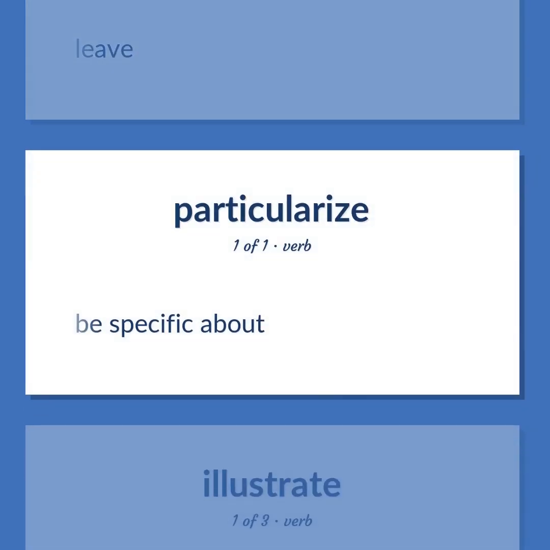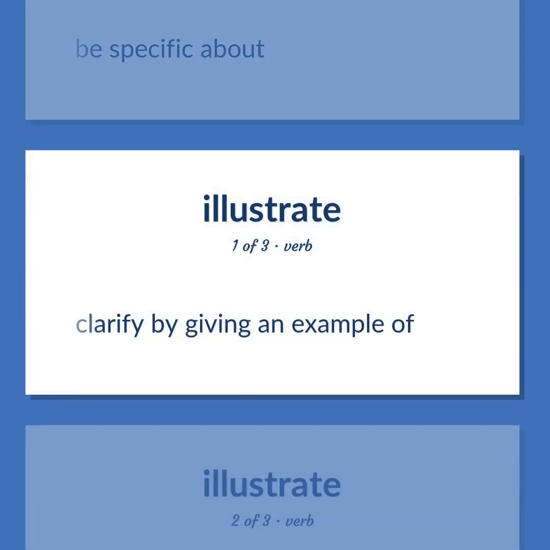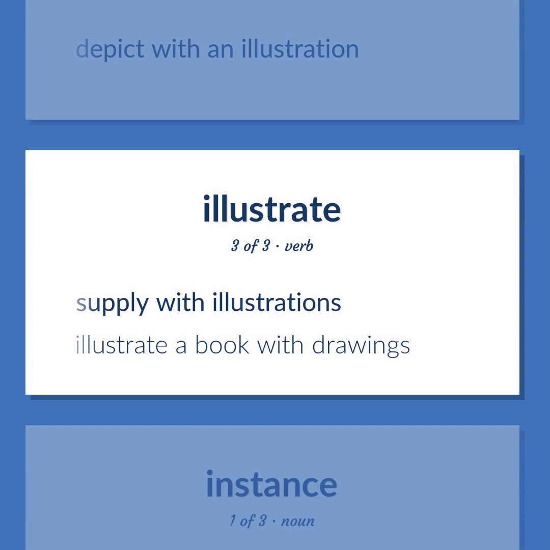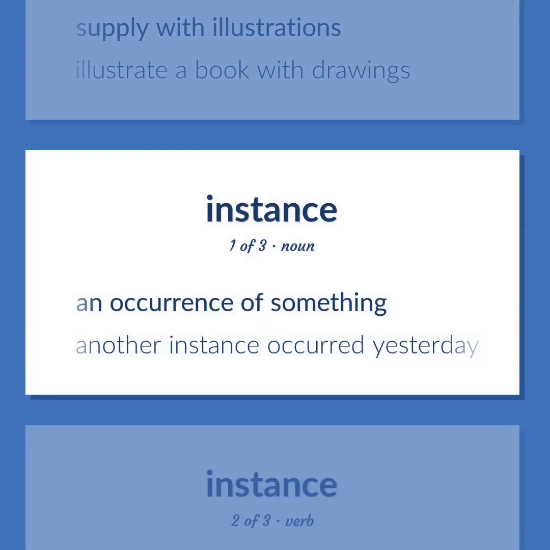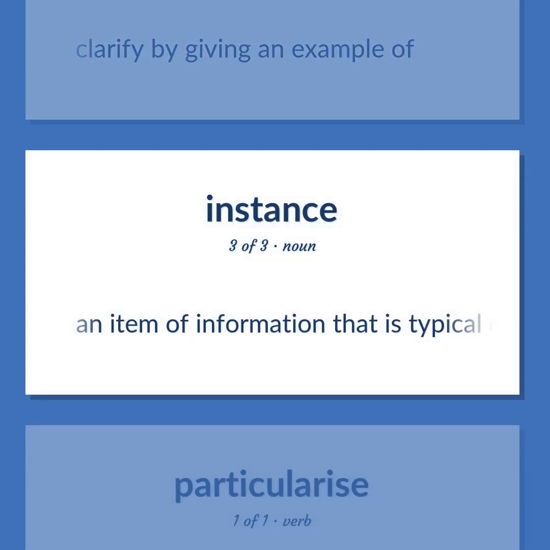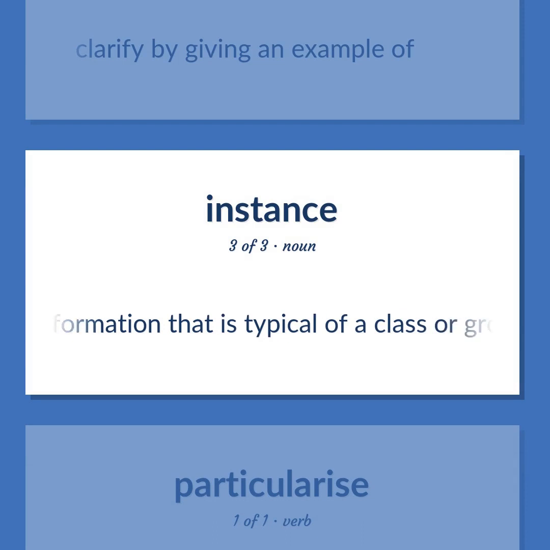Be specific about. Clarify by giving an example of. Depict with an illustration. Supply with illustrations. Illustrate a book with drawings. An occurrence of something. Another instance occurred yesterday. Clarify by giving an example of. An item of information that is typical of a class or group.